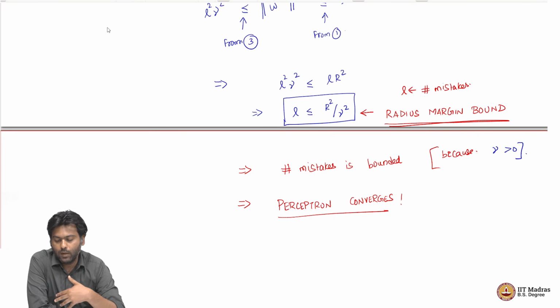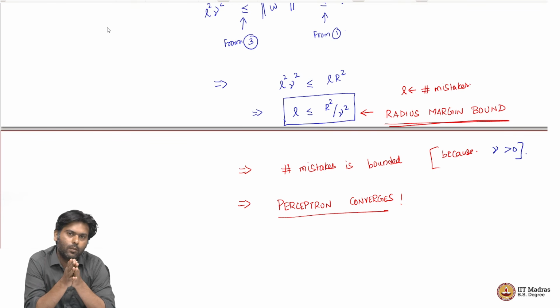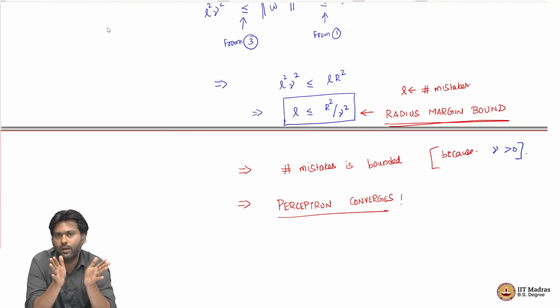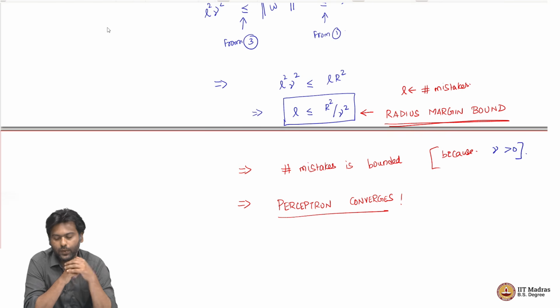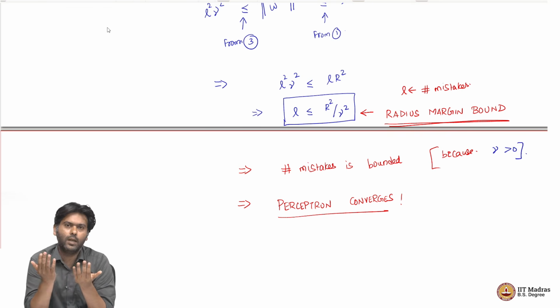And inspired by these algorithms, there are two major branches of thought which led to two different types of algorithmic development whose base was perceptron. We will see both of these in this course. One is called the neural network, one is called the support vector machine, both of which have inspiration from perceptron and its analysis. And so, this becomes a very interesting and important algorithm to understand in a classical machine learning setup. Okay, so with this we will stop here, and next time we will look at what are the implications of the radius margin bound and how that will inspire us to develop more algorithms. Thank you.